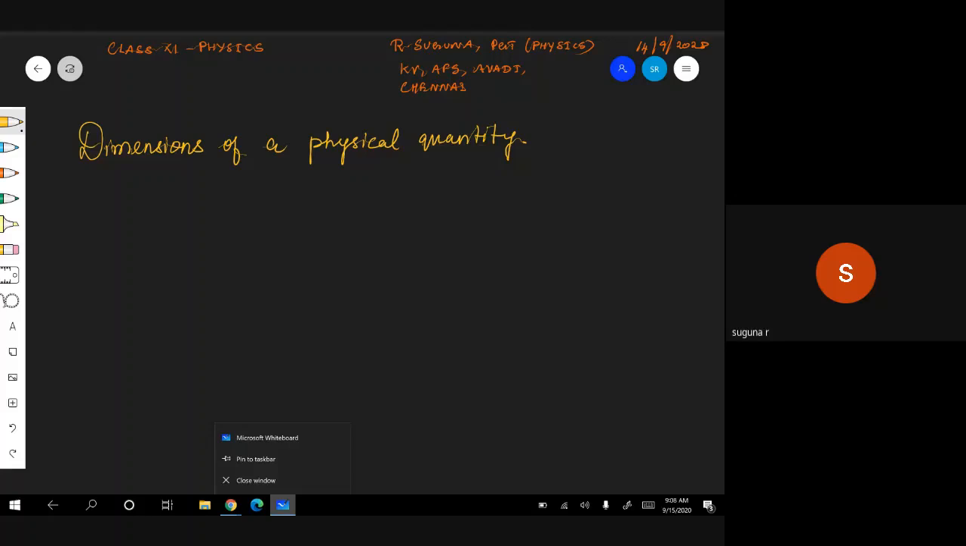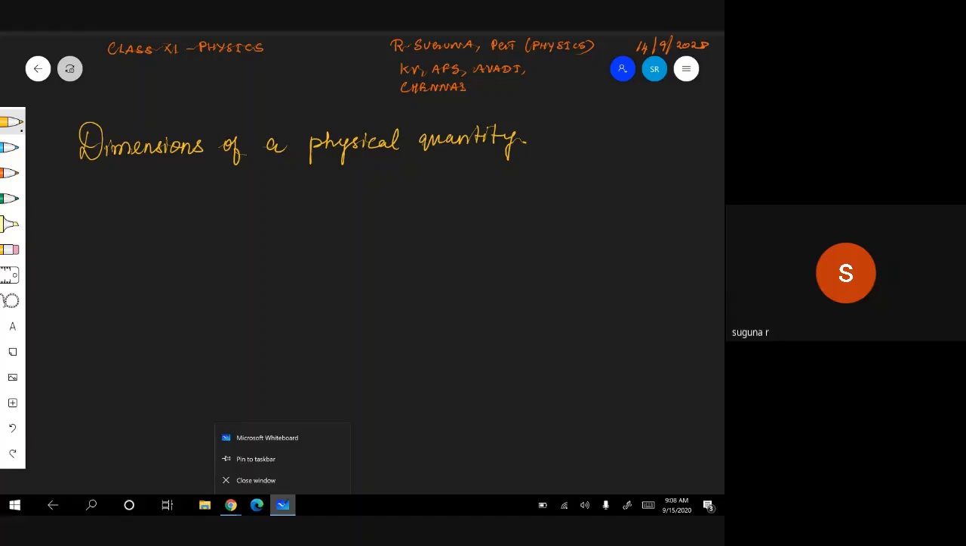All of you, just give your full concentration here. Dimensions of a physical quantity. Now we are going to enter dimensional analysis. To start, what is the dimension of a physical quantity? What do you mean by the dimension of a physical quantity?